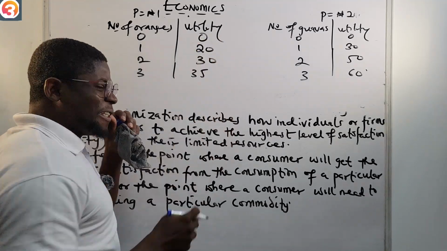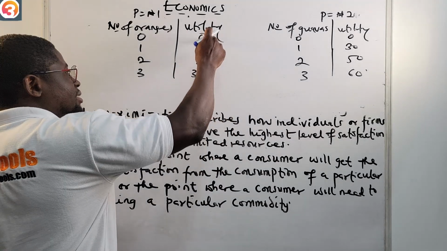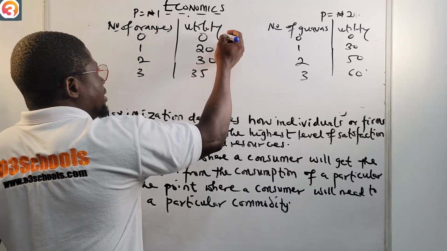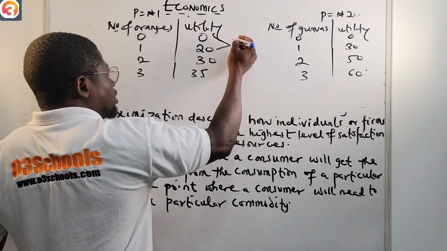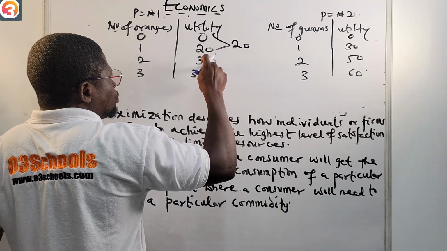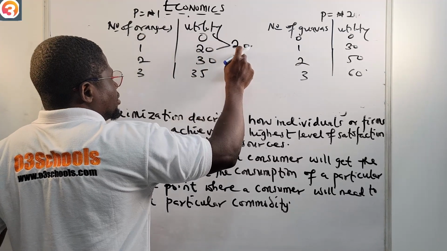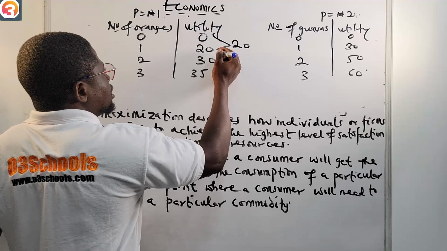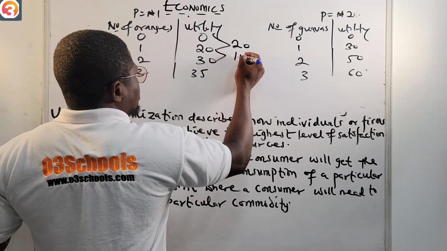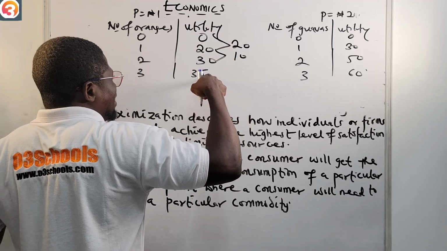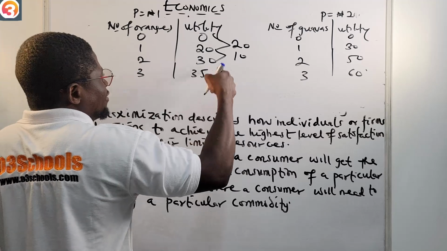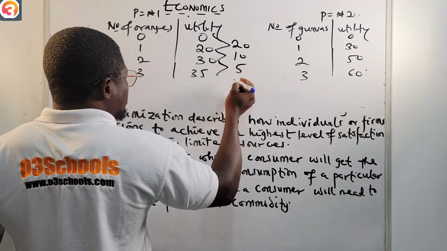The marginal utility you get from here: 20 minus 0 is 20. Between 1 and 2 is 30 minus 20, which is 10. Between 2 and 3 is 35 minus 30, which is 5.